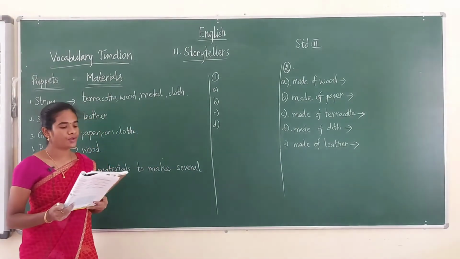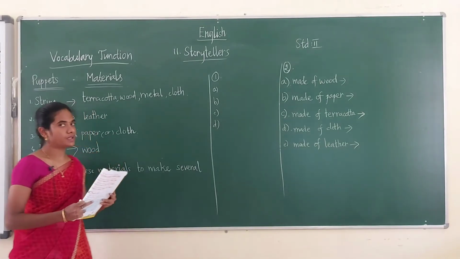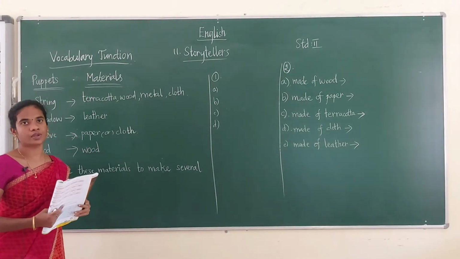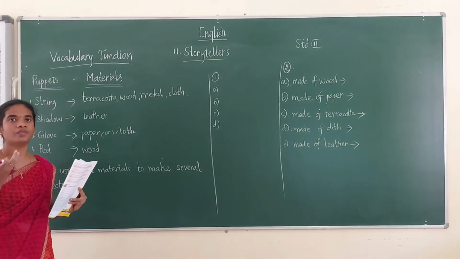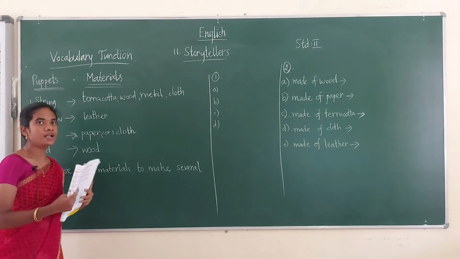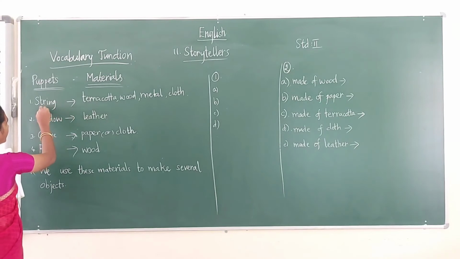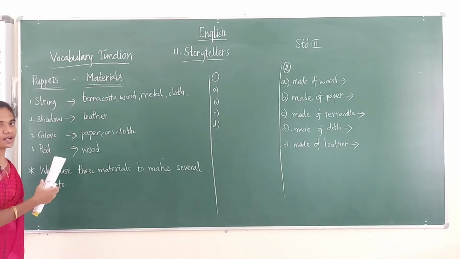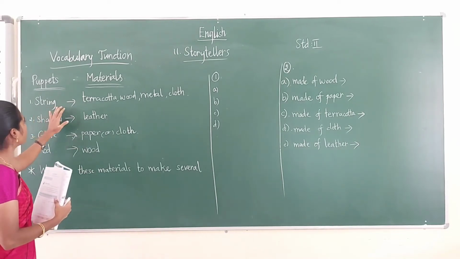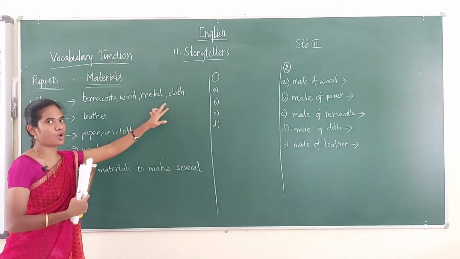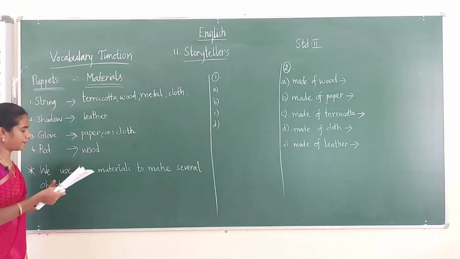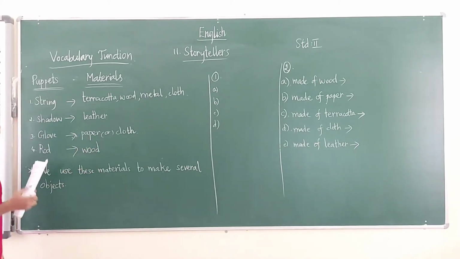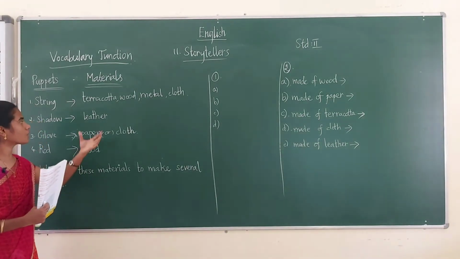Okay, so you learned about string puppets. Here I have written the puppets' names and I have written the material also. Each puppet is made up of one material. Those materials I have written here. I am just going to recap for you. That is puppets: string, shadow, glove, rod. And what are the materials they are made of? Let us see. The string puppets are made of terracotta, wood, metal, cloth. Shadow puppets are made of leather. Glove puppets are made of paper or cloth, and rod puppets are made of wood. Okay, so these are all the materials.